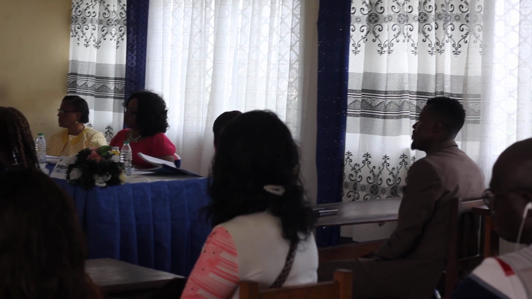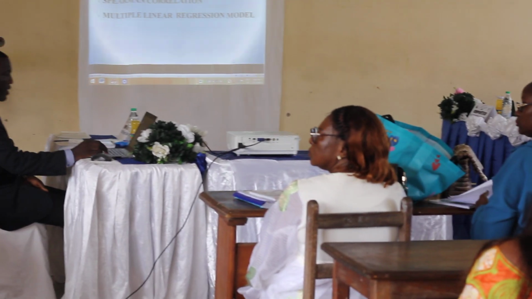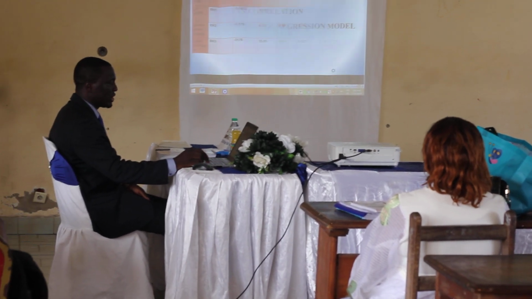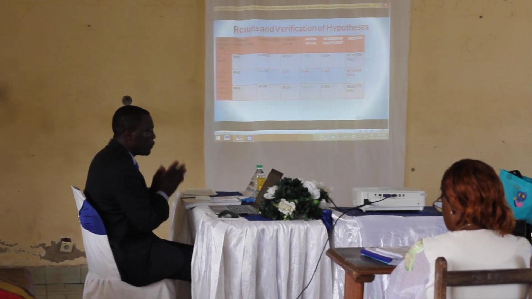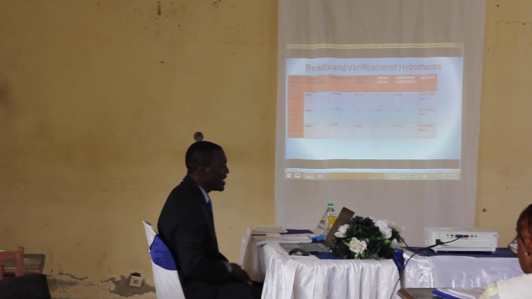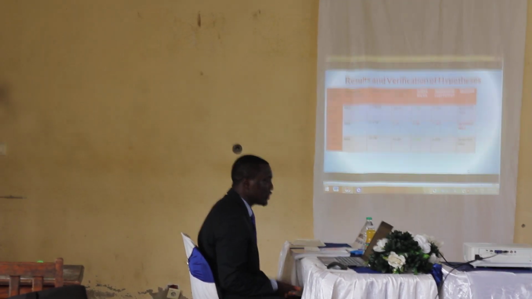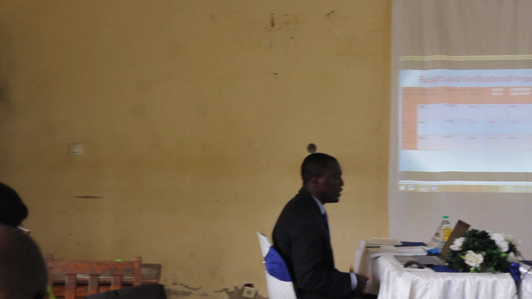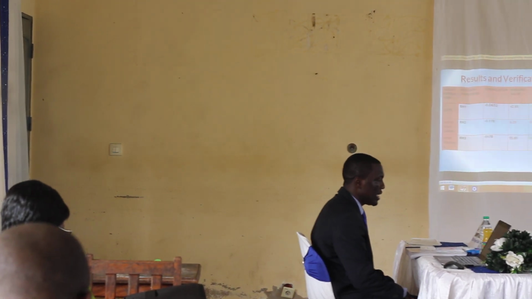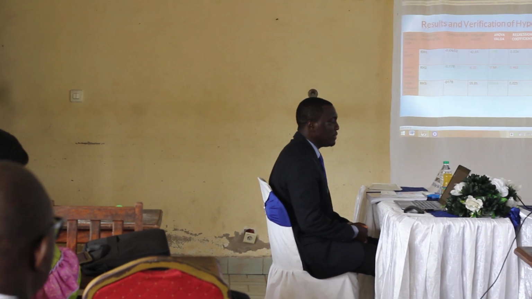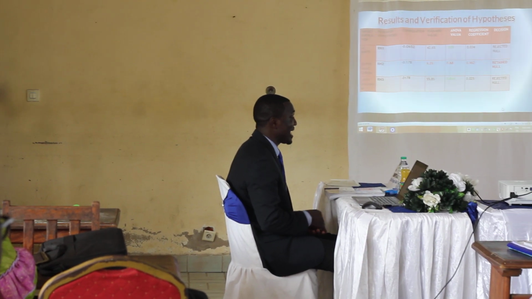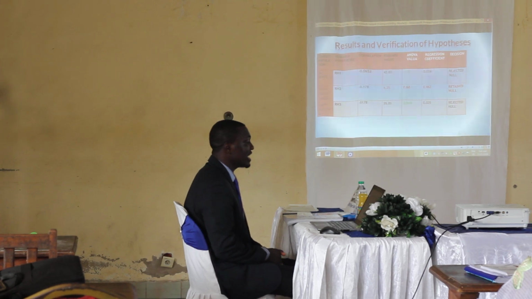From here, the data analysis shows clearly there was descriptive statistics, there was Spearman correlation, and multiple linear regression model. From this table here, it shows clearly that you have the target population represented by the schools, the research hypothesis, correlation, the R value, ANOVA value, regression coefficient, and the decision. I will start with the hypothesis for Labonte. For Labonte, when you look at the correlation, it has negative 0.065.